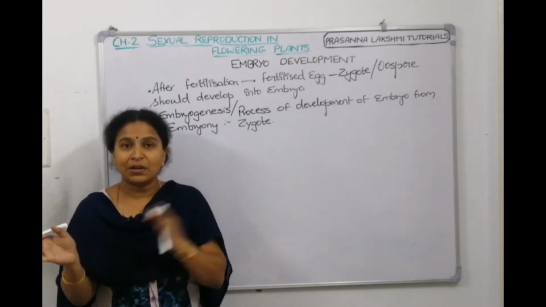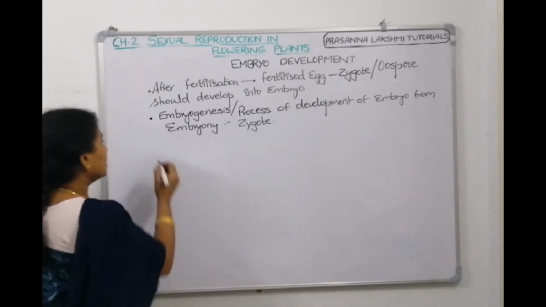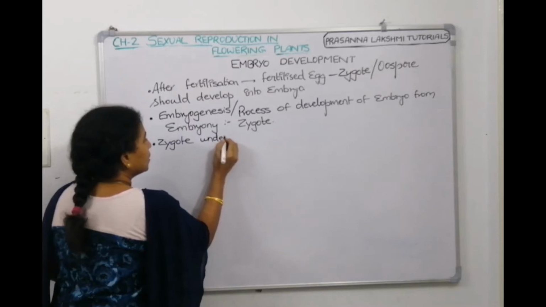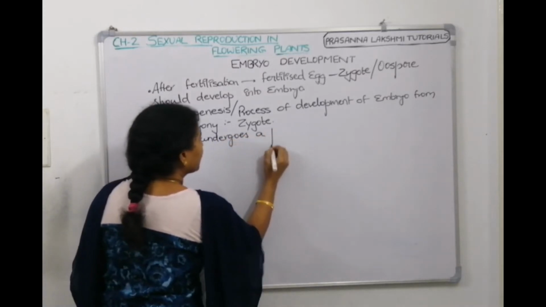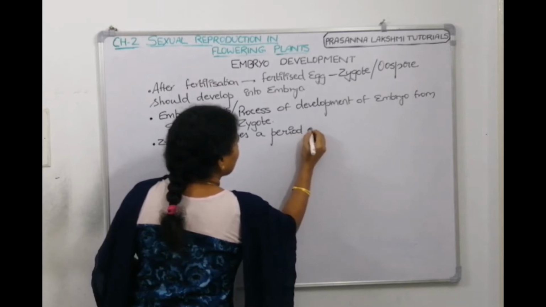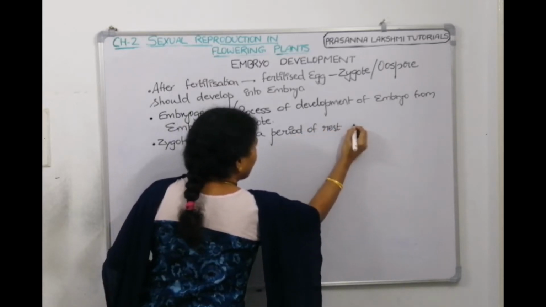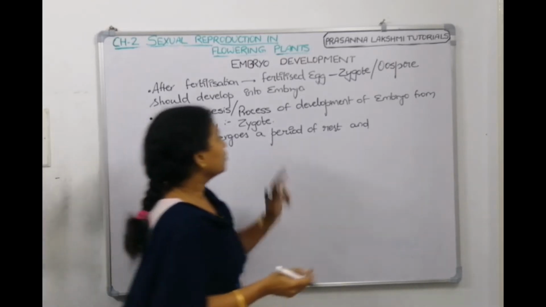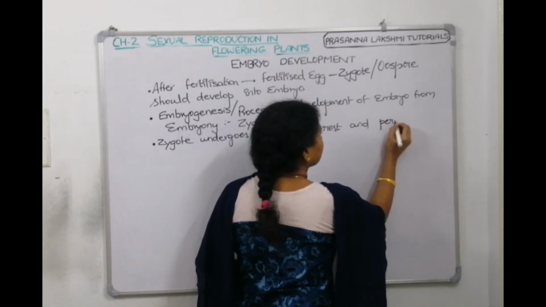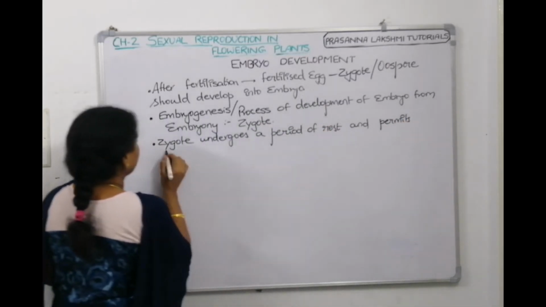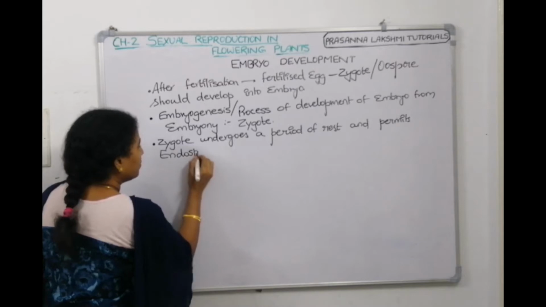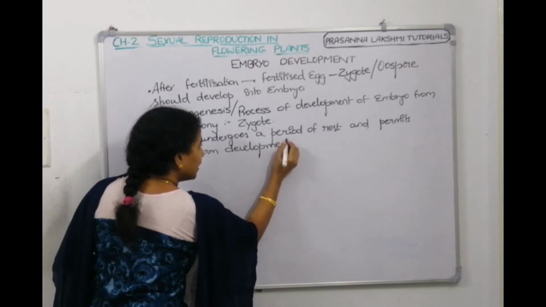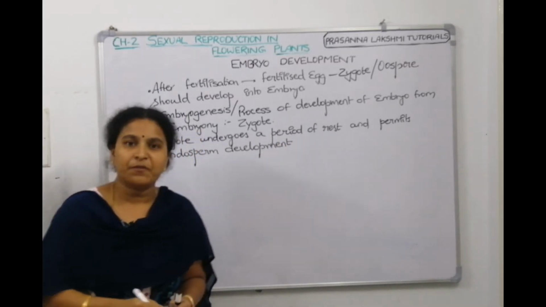So the zygote undergoes a period of rest and permits endosperm development. Once the endosperm develops, the zygote can take nourishment from it.